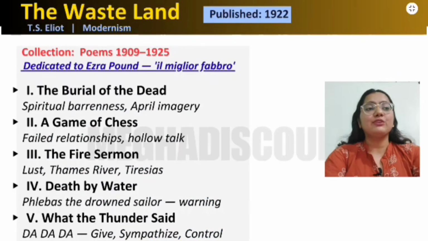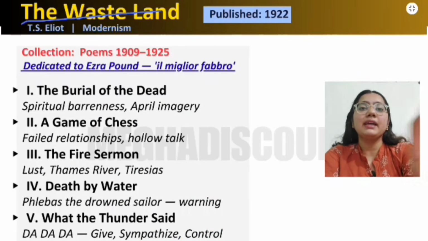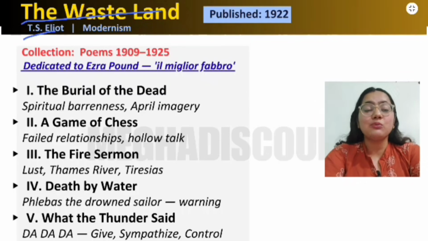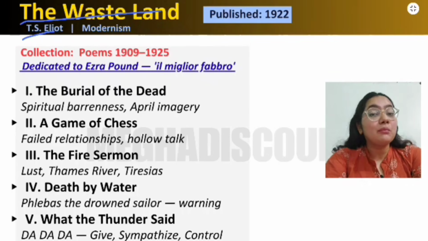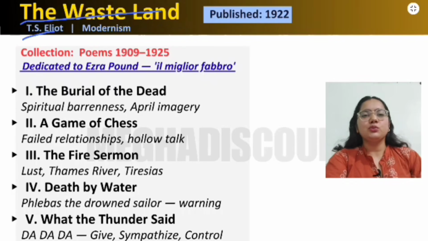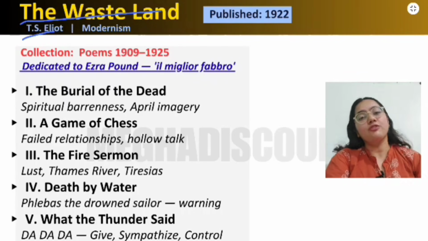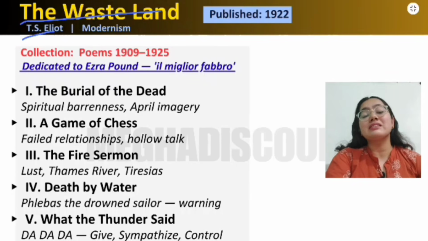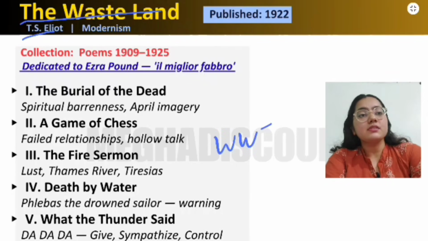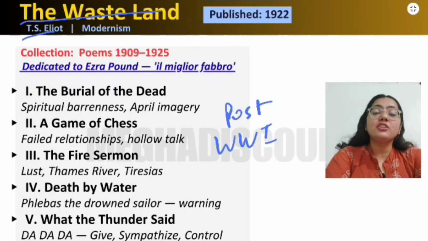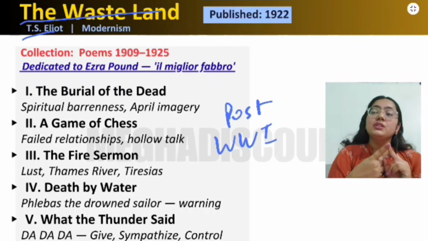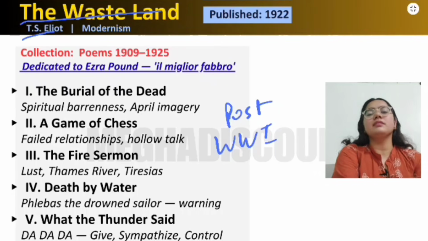So now we have The Waste Land. The Waste Land is written by T.S. Eliot, and it is one of the magnum opus of T.S. Eliot's modern poetry, which shows the shell-shockedness, or we can say the trauma, of the post-World War I generation. It is the time where people felt that there is no single truth, there is no linearity in the world that is left.